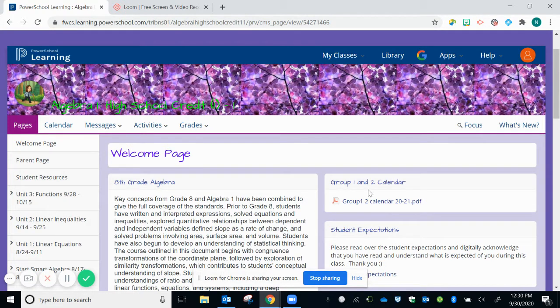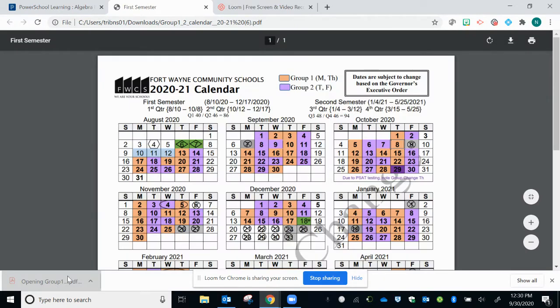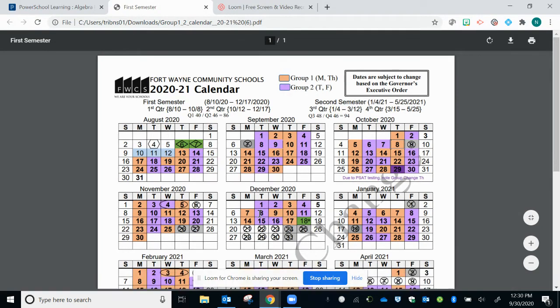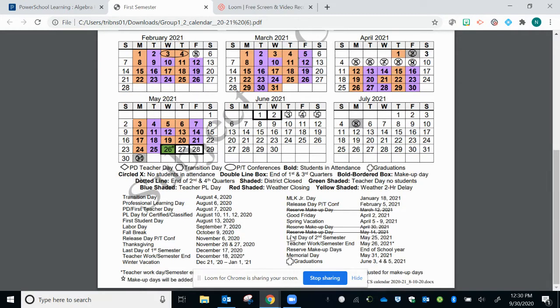To the right of that, you will see the group 1 and 2 calendar. That's a link. So when you click on that link, that is going to download. You'll find that in the lower left-hand corner. When you click on it, you'll see a calendar that looks like this. This is Fort Wayne Community Schools 2020-2021 calendar. So you'll also see all of these dates down here at the bottom that will be important to you, like days off, vacations, Thanksgiving, winter vacation, all those days, end of marking periods will be here as well.